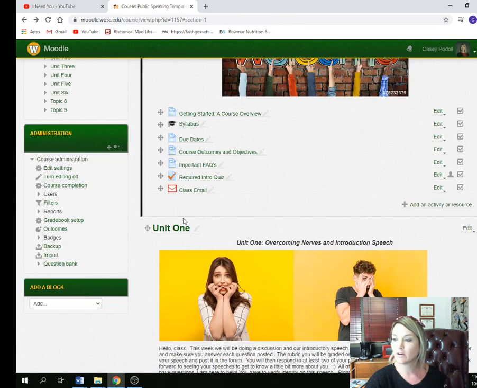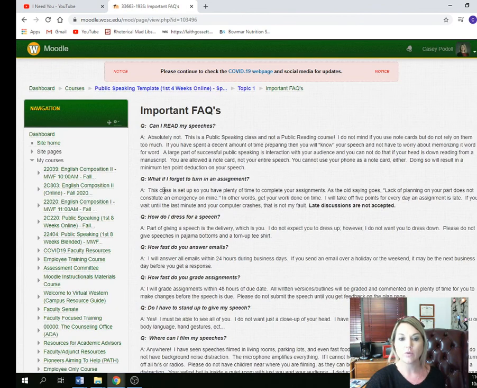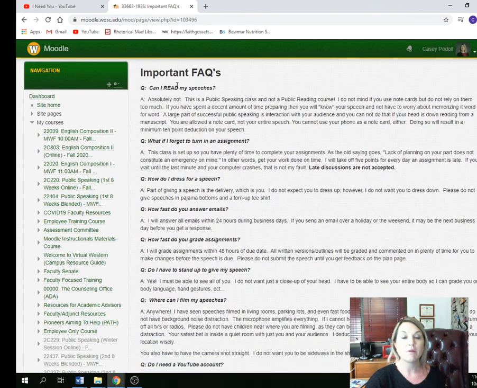Let me go back here. Right here, you'll want to make sure that you read these important FAQs. It talks about memorization. Are you allowed to read your speeches? No, you cannot. You cannot take your phone up with you. You have to create a note card. A note card, not your full speech, because you're going to have a level of memorization. That's a very large component of this class.